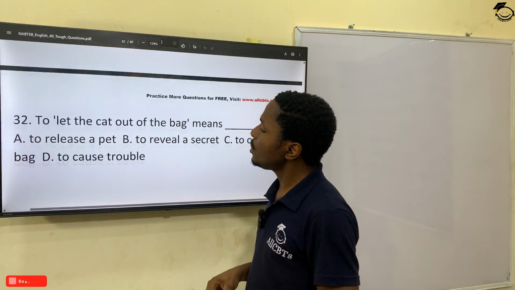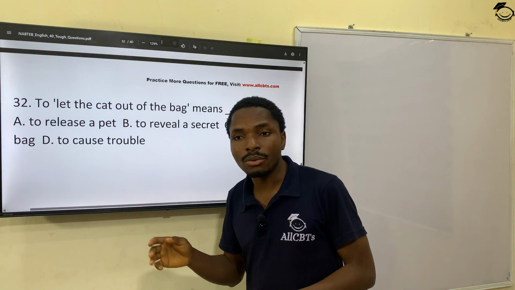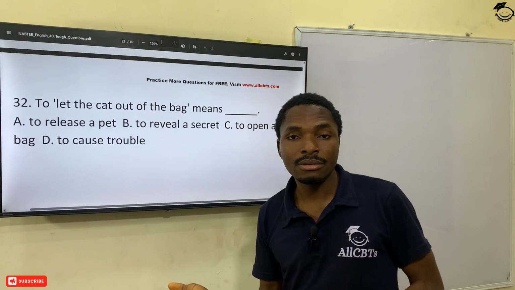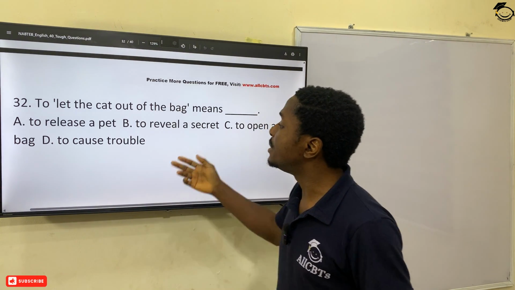32. To let the cat out of the bag. You must have had this one. It's a popular one, which means what? To reveal a secret. Letting the cat out of the bag simply means to reveal a secret.